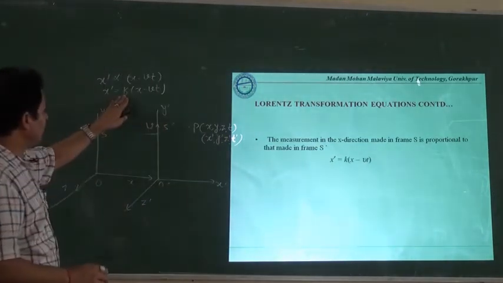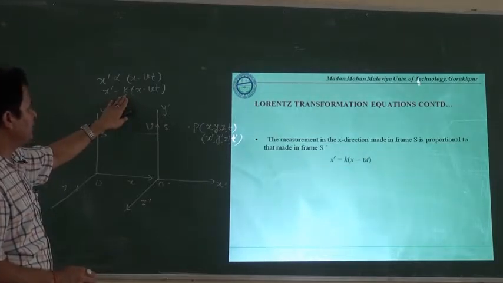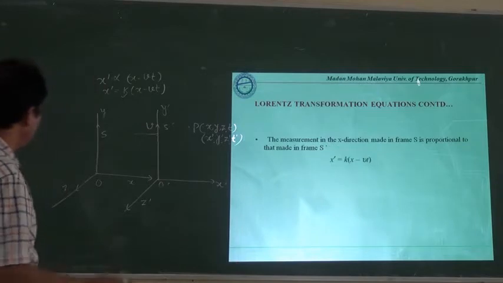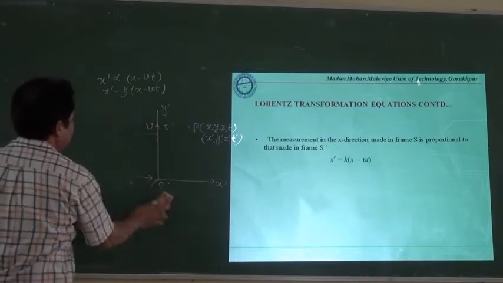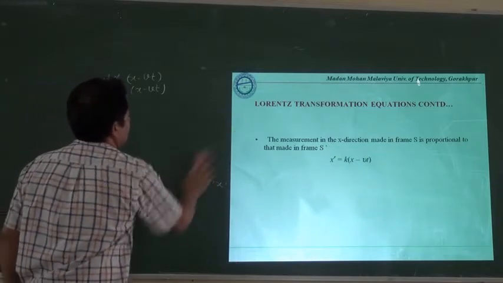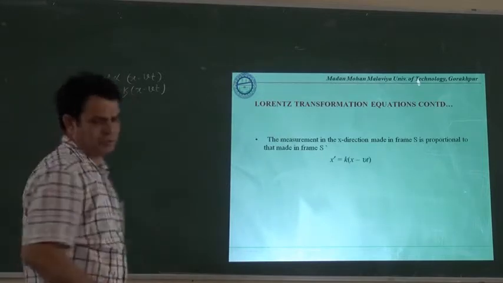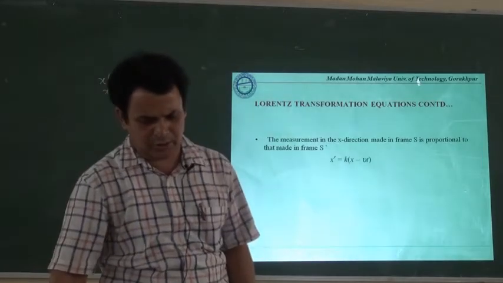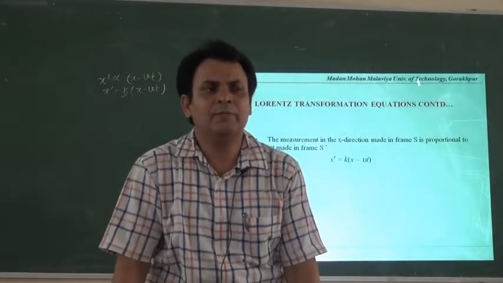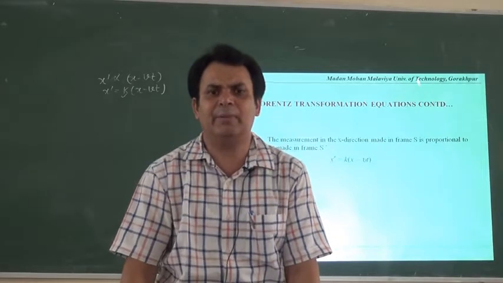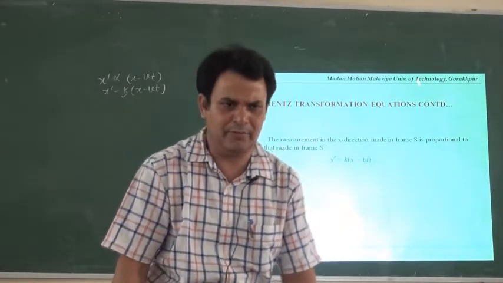According to that we will calculate the value of this k. Here one more important thing is that the first postulate, which was suggested by Galileo himself, will be applied here: the laws of physics remain invariant in all inertial frames of reference.